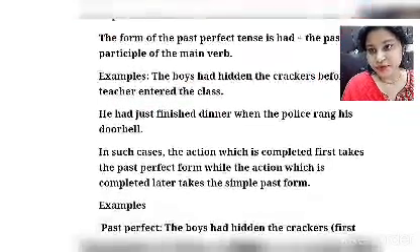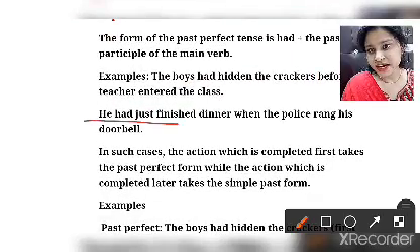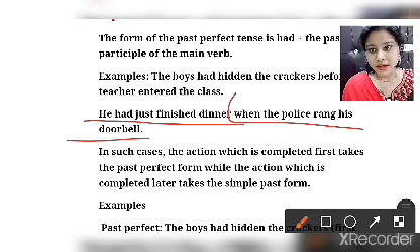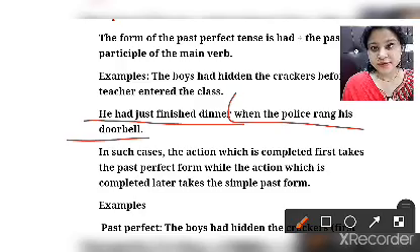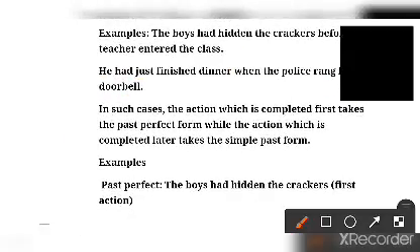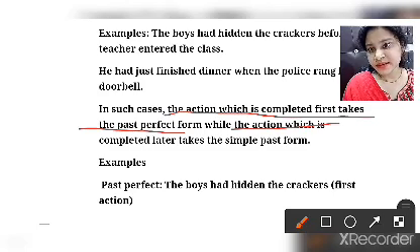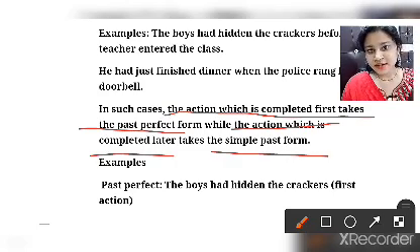So there are two actions. One more I will tell you. He had just finished dinner when the police rang his doorbell. When the police rang his doorbell, he had already finished his dinner. In such cases, the action which is completed first takes the past perfect form, while the action which is completed later takes the simple past form.